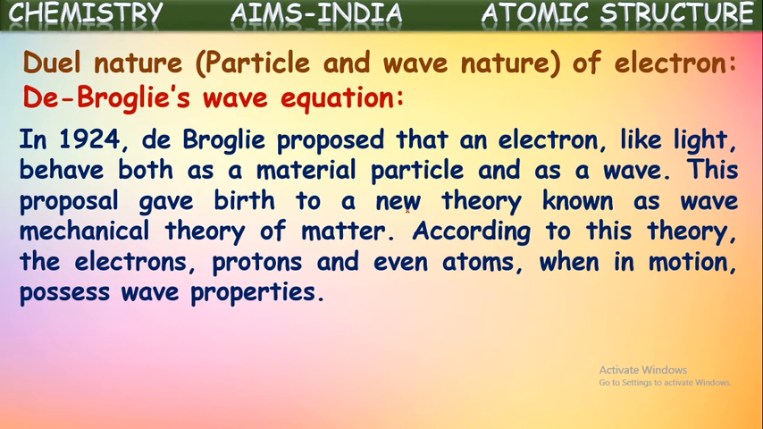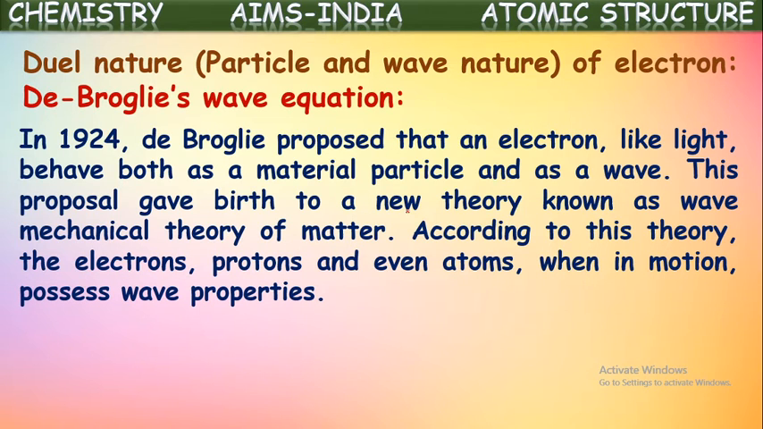Yes, till then they had considered electrons as only particles. For the first time, in 1924, De-Broglie proposed that electrons possess two types of properties, characters. Those are particle property, as well as behaving like a wave also. So this is known as the wave mechanical theory of matter.